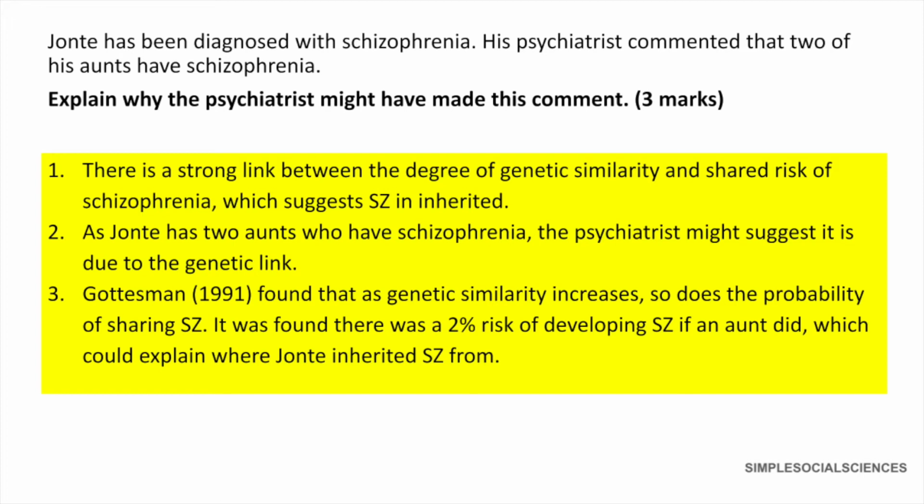You've identified a biological explanation, which is genetic. You have given some information which relates to Gottesman's study, and you've explained that link between genetic similarity and the development of schizophrenia. Now we need to evaluate these biological explanations.